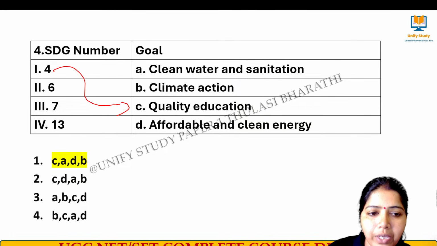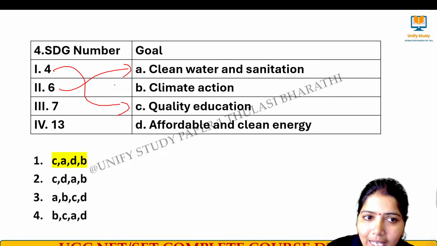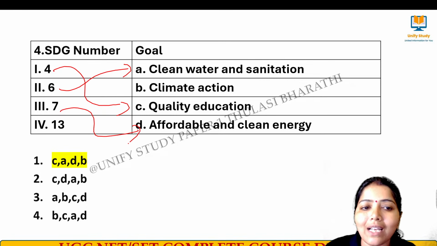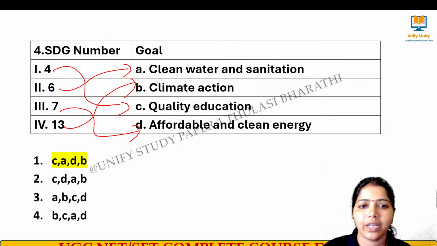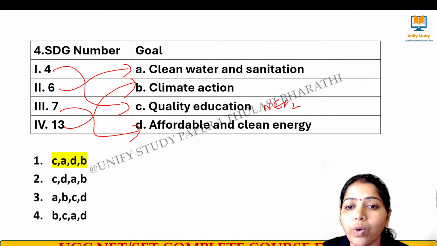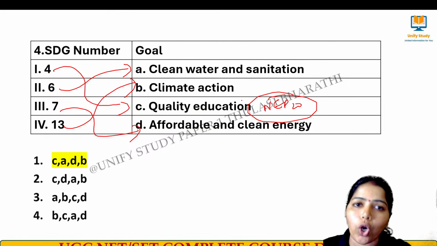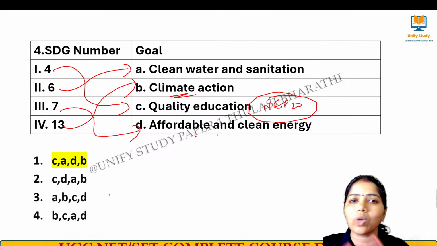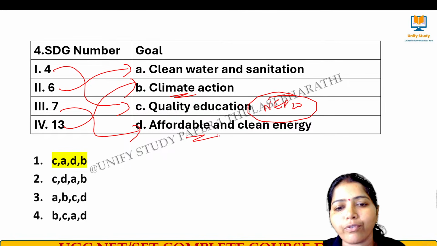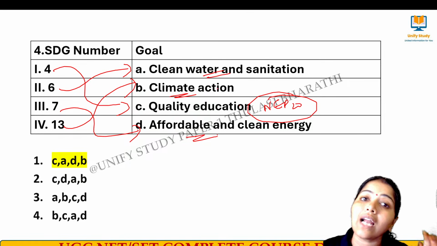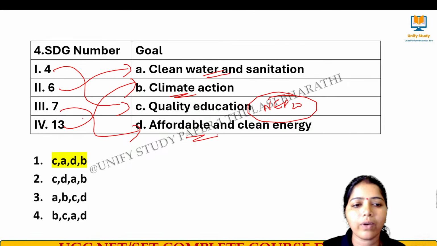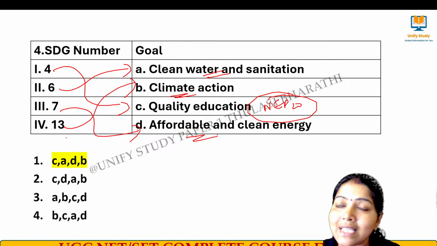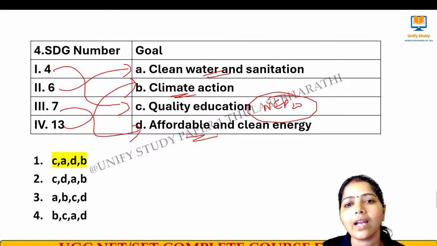4 is quality education, and 6 is clean water and sanitation, and 7 is nothing but affordable and clean energy. 13 is climate action. Quality education, NEP 2020 moves towards quality education, and then climate action, all the climate related protocols, conventions, right, that which we are doing now, that comes under this climate action. And then affordable clean energy, all types of renewable energy like solar energy, wind energy, they come under this affordable and clean energy. And here this is with regard to health, that is clean water and sanitation. Okay, Jal Shakti and all the schemes that we have introduced, they come under this clean water and sanitation.